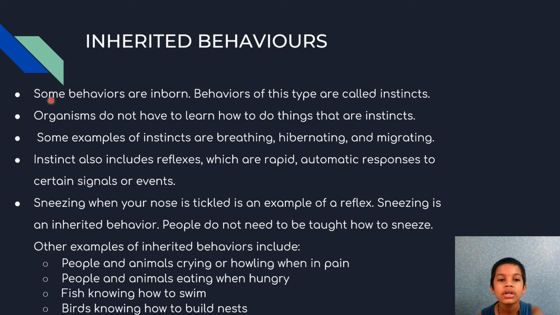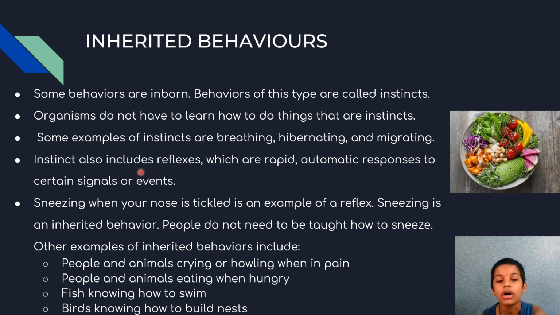Inherited behaviors. Some behaviors are inborn. Behaviors of this type are called instincts. Some organisms do not have to learn how to do things that are instincts. Some examples of instincts are breathing, hibernating, and migrating.